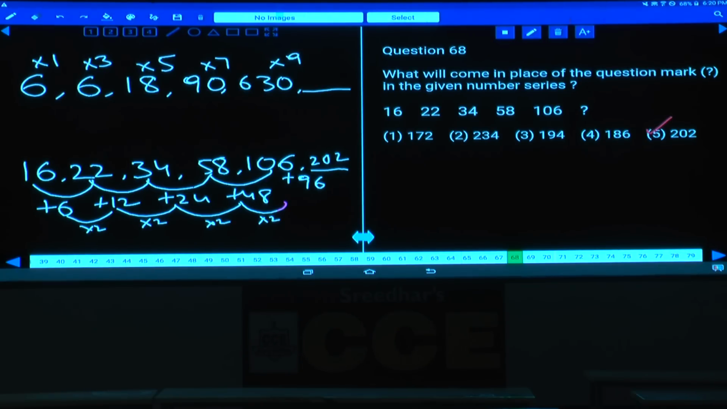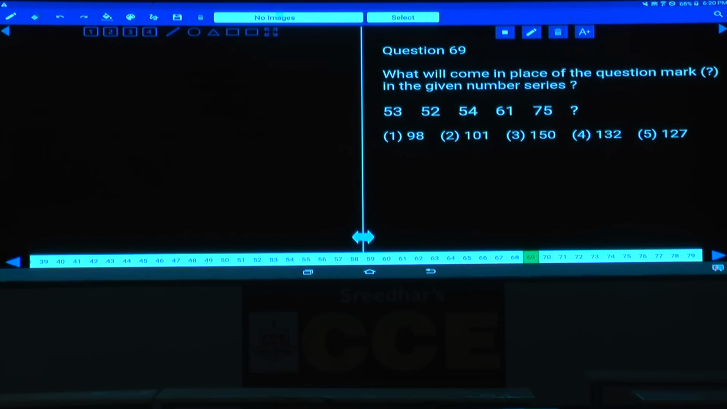Now question number 69. 53, 52, 54, 61 and so on. Now 53 and 52, tell me what is the difference. The numbers differ by a smallest margin, hence we should go for difference. Now 53, 52, next one is 54 and 61 and 75.